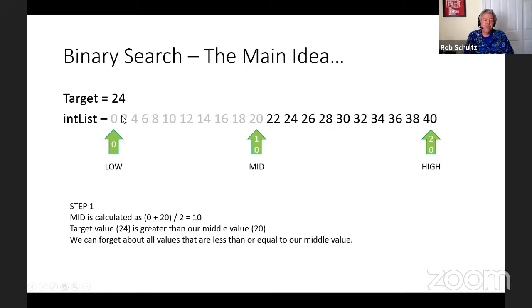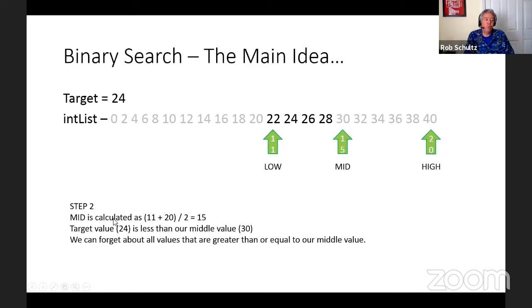And then because our target value 24 is greater than our middle value 20, just like ripping the dictionary in half, we can forget about all of the values that are less than or equal to our middle value. And because we can forget about all of those values, that really means that our low position is going to become one more than our middle position. We're now saying that we want to look at the values that are between index position 11 to index position 20. We're going to repeat that process.